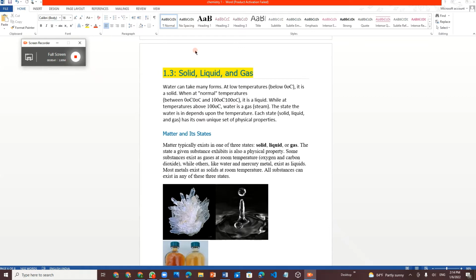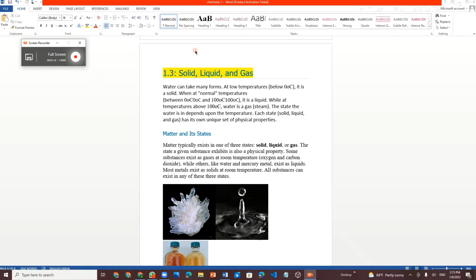For example, if we take water, it exists in all three states. In solid, it exists as ice; in liquid as water; in gas as water vapor. Every liquid has a distinct boiling point, freezing point and melting point.